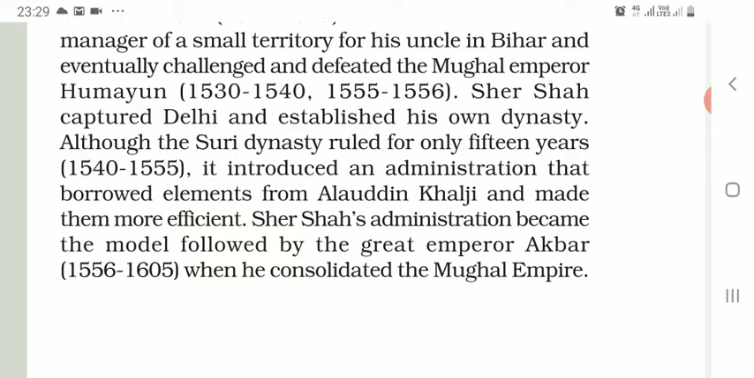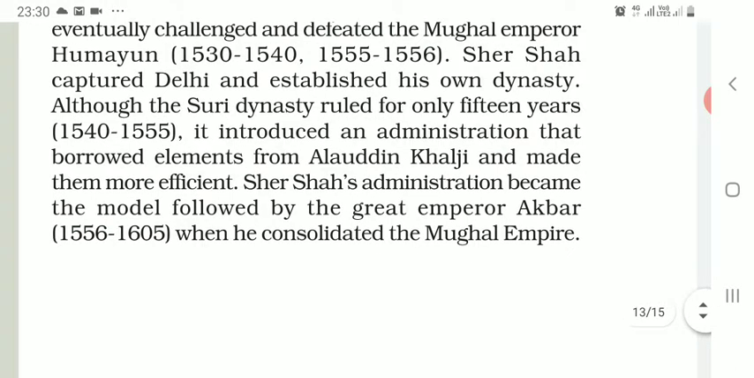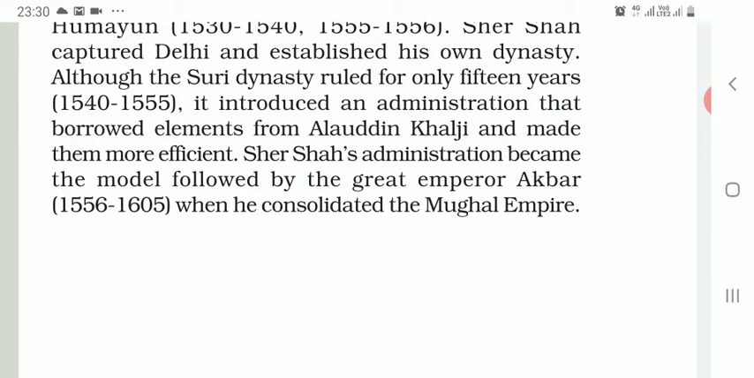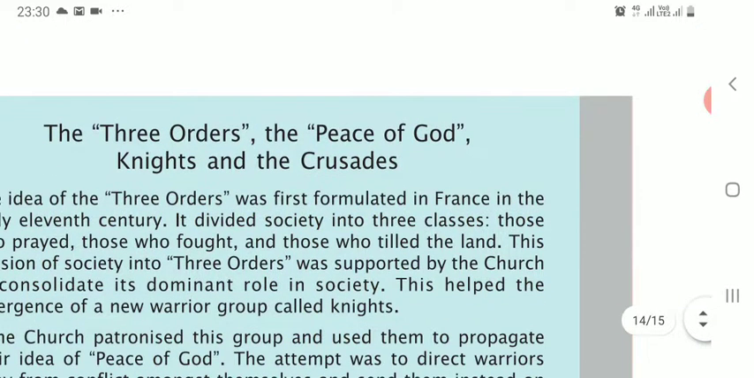Sher Shah's administration became the model. The administrative measures used by Sher Shah Suri became the model followed by the great emperor Akbar when he consolidated the Mughal Empire. When Akbar consolidated all his different areas into one empire, at that time he followed the administrative measures used by Sher Shah Suri. So in this way, the chapter is over.